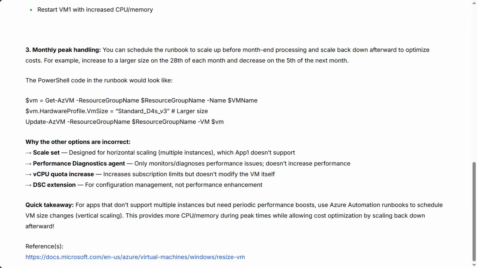Quick takeaway: for apps that don't support multiple instances but need periodic performance boosts, use Azure Automation Runbooks to schedule VM size changes, vertical scaling. This provides more CPU and memory during peak times while allowing cost optimization by scaling back down afterward.